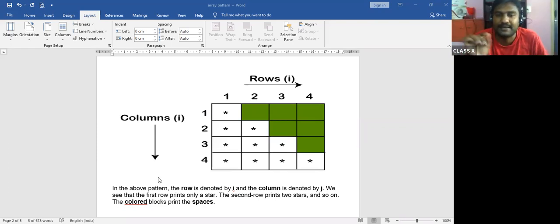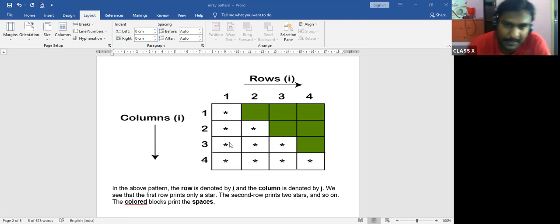Okay, you have to understand this, then only can you understand the pattern properly. So here row is denoted by I and column is denoted by J. We see that the first row prints only one star. Second row prints 2 stars, third row prints 3 stars, and fourth row prints 4 stars. So the pattern we print is a left triangle.